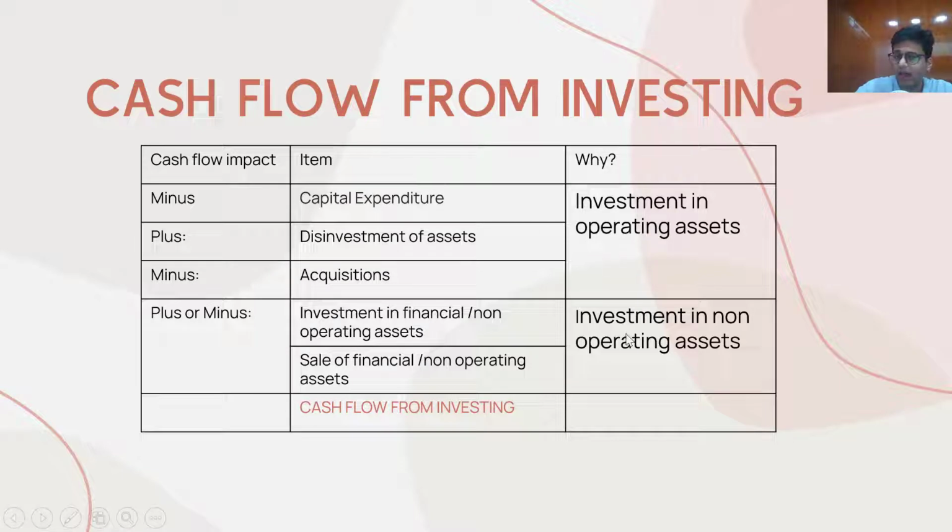Now, what is cash flow from investing in non-operating assets? Apple, let's say, has $100 billion of cash on its balance sheet. What will it do with the cash? Ray Dalio keeps saying cash is trash. So Apple will definitely invest in some kind of funds. It can be mutual funds, US government treasuries, Vanguard index funds, whatever. But they will not let that money stay idle. They will put it in some kind of investments so they can get some return from it.